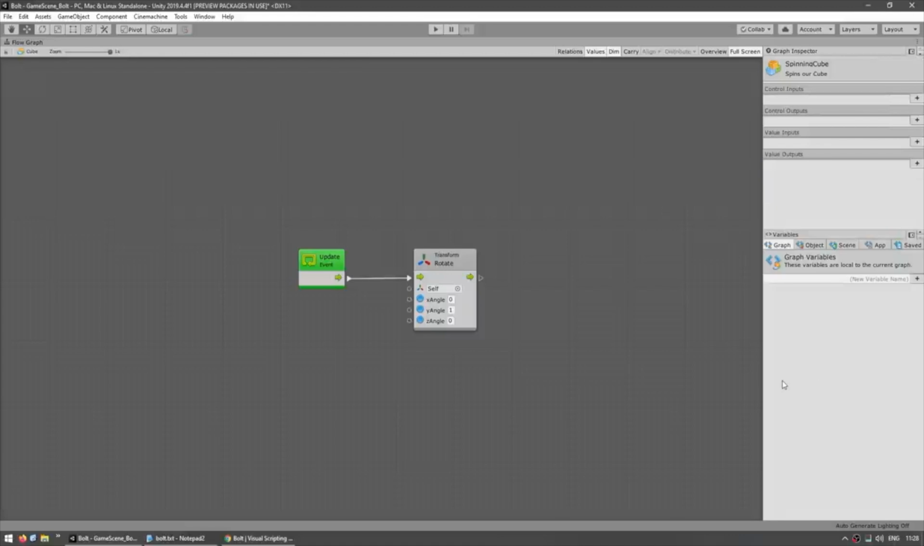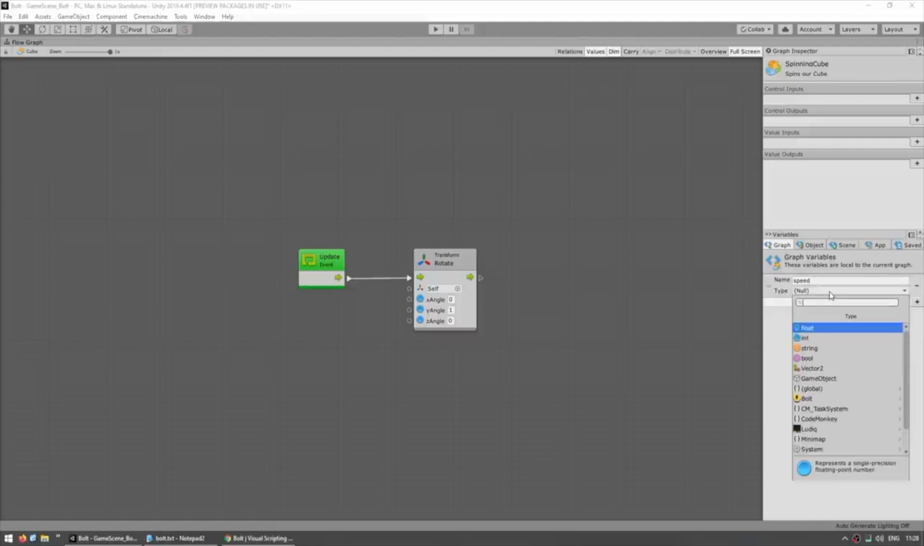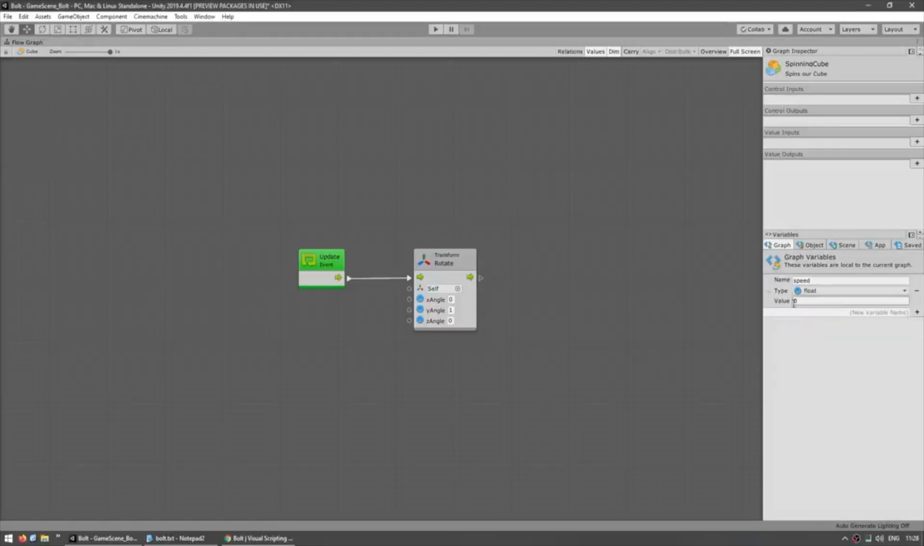Okay, so to make a variable, it's actually very simple. Down here on the graph variables, we can click on here in order to input a variable name. In this case, let's call it our speed variable and click on the plus icon. And over here, we need a type. Now for our speed, we want it to be a float. So yep, select float. And then some default value. In this case, let's set it to something like 3. Alright, so that's it. That's our variable all set up.